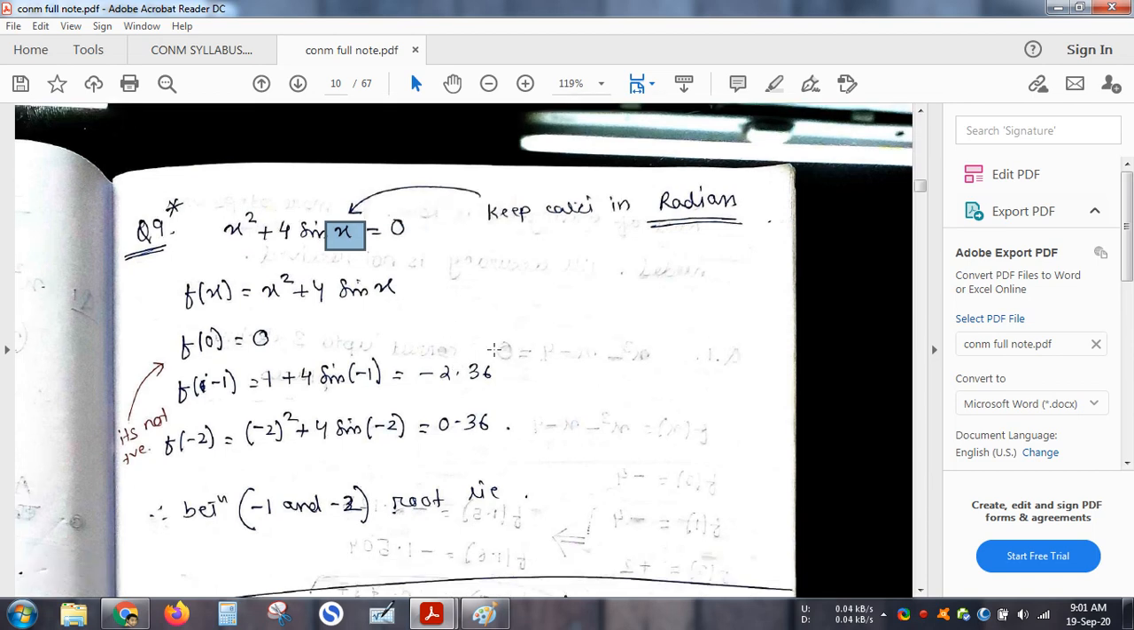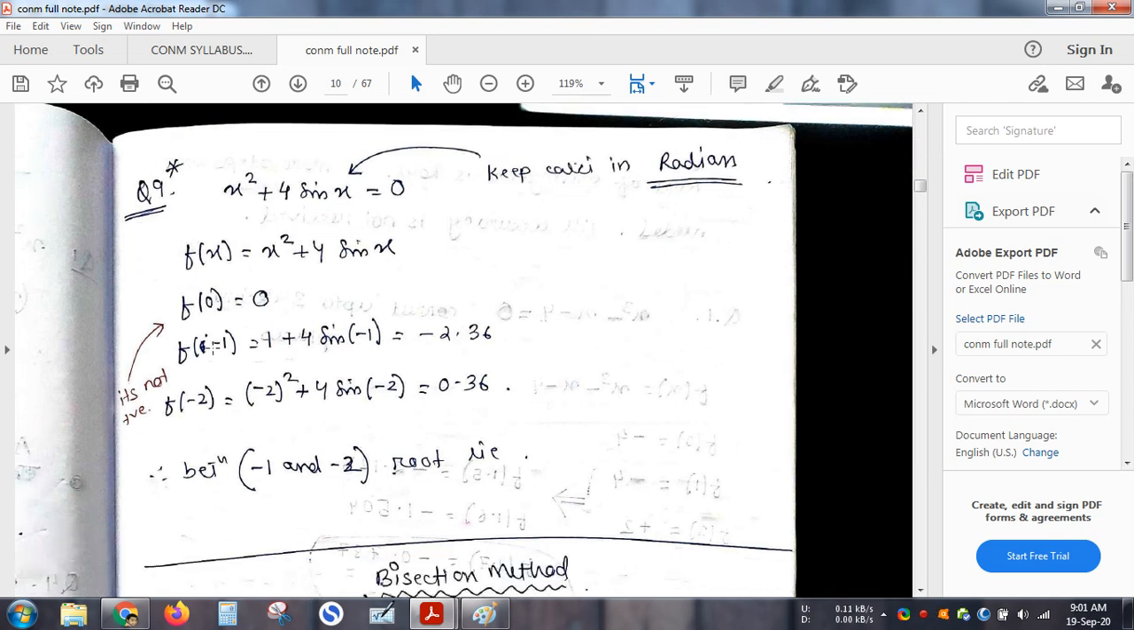Apart from that, the method is same. See, f of x is this. If I put 0 over here, so you will find 0. If it is minus 1, you can calculate it, it will be minus 2. When it is minus 2, it is this. So from x equals minus 1 to x equals minus 2, my function is going to become 0 at one point, isn't it? From minus 2.36, the value is going to 0.36. So within minus 1 and minus 2, there is a value of x for which I am getting f of x equals 0, which is my root. So my value is minus 2.